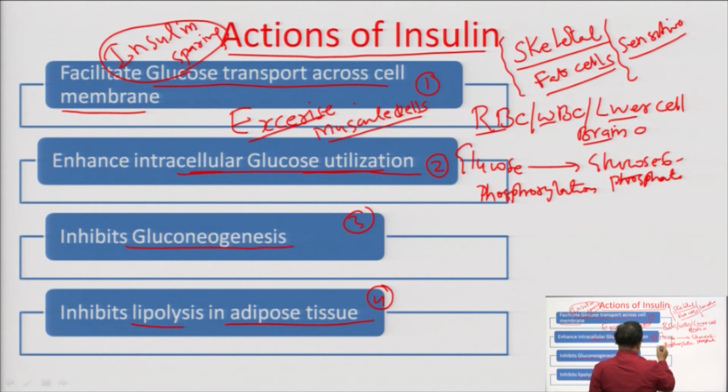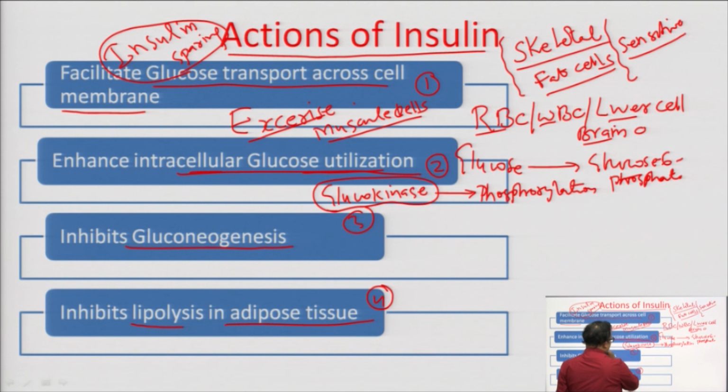The enzyme that is playing a critical role is glucokinase. So, glucokinase brings about this phosphorylation. Now, what is insulin doing here? What is the role of insulin? Insulin influences or induces the action of the glucokinase. That means the more the insulin, the more the glucokinase will be active and the more the utilization of the glucose. So, the level of the glucose is maintained with the help of insulin by converting it into glucose 6-phosphate.